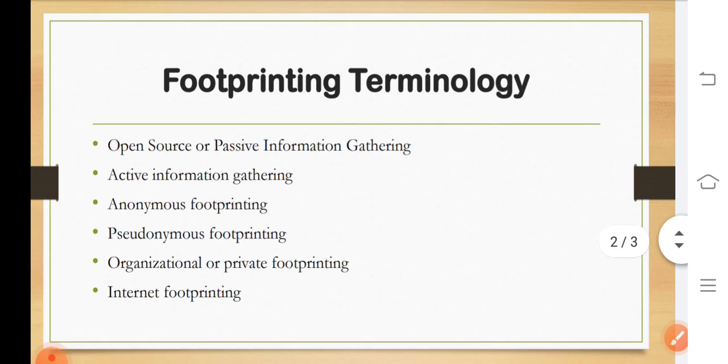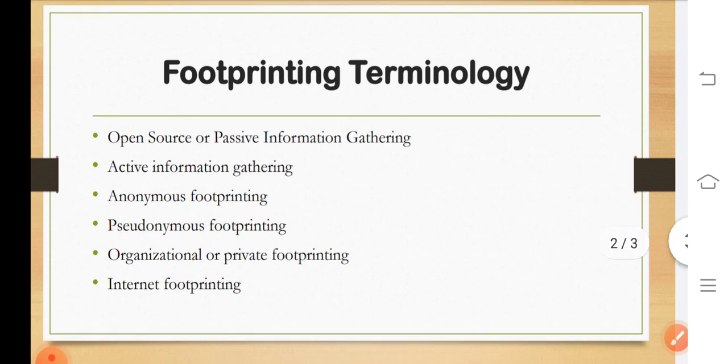Next, footprinting terminology. Before going deep into the concept, it is important to know the basic terminology used in footprinting. These terms help you understand the concept of footprinting and its structure. Okay, so let's start. First is open source or passive information gathering.